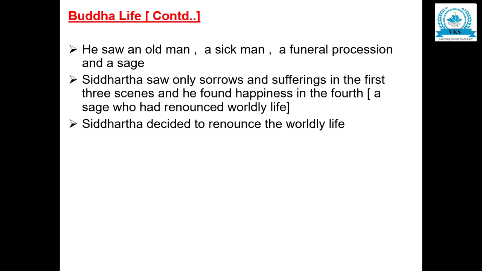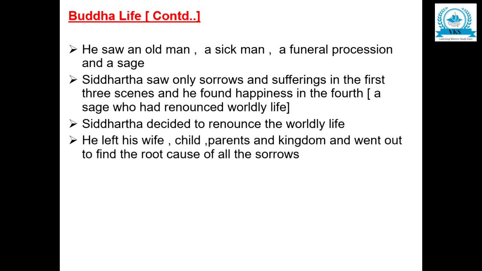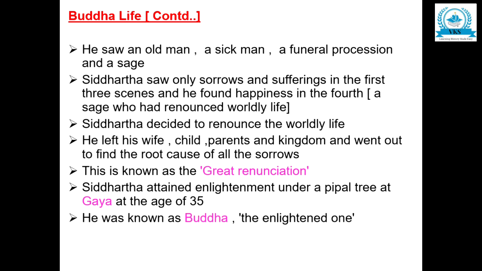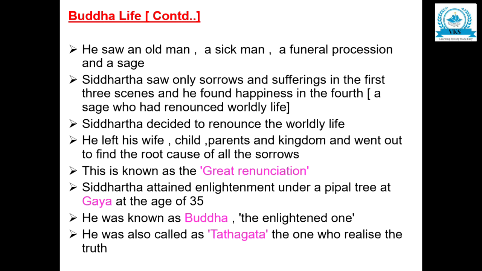Siddhartha decided to renounce the worldly life. He left his wife, child, parents, and kingdom and went out to find the root cause of all the sorrows. This is known as the great renunciation. Siddhartha attained enlightenment under a peepal tree at Gaya at the age of 35. He was known as Buddha, the enlightened one. He was also called Tathagata, the one who realized the truth.